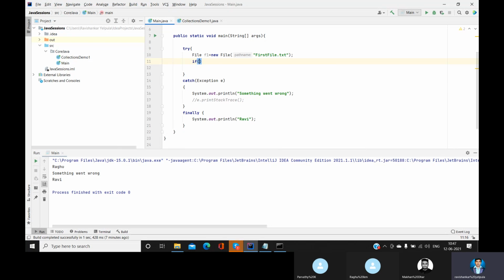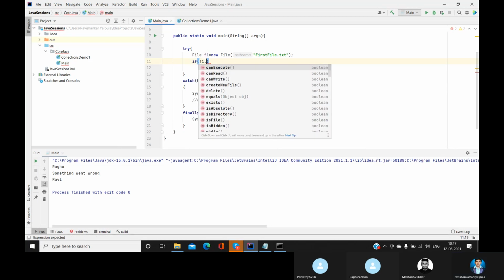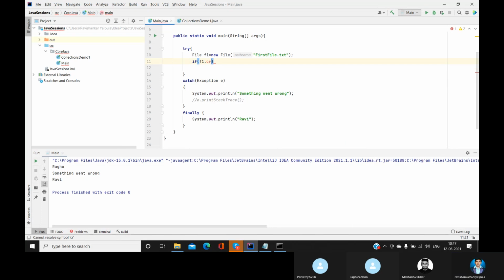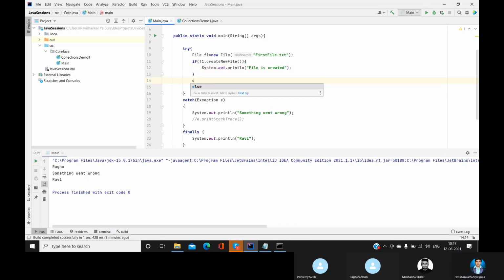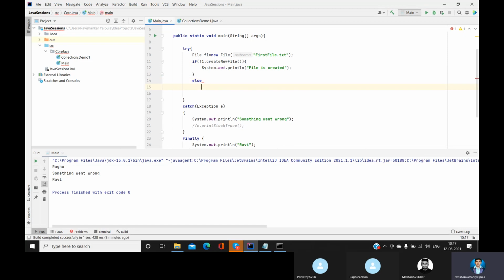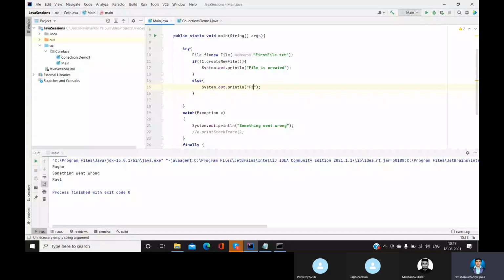If f1.createNewFile, if the file got created, then we are going to mention that the file is created, else the file already exists. Okay, that's it. Now let's see.